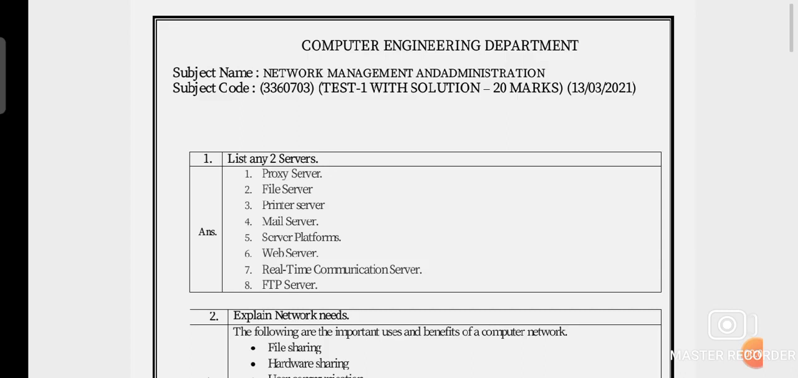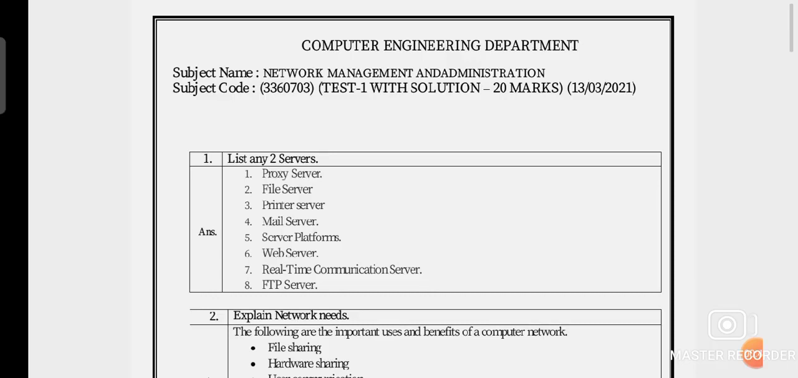Today we are going to discuss the most important questions with answers for the GTU exam. Our subject is NMA, Network Management and Administration, subject code 3360703. On Saturday, 13 March 2021, test 1 was conducted for this subject. Here I will present questions with answers, having 2 marks, 3 marks and 4 marks.